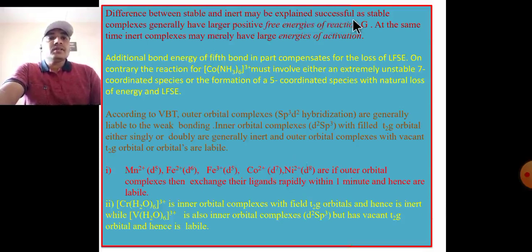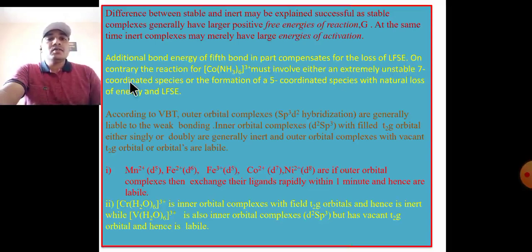The difference between stable and inert may be explained as follows: stable complexes generally have larger negative free energy of the reaction, that is delta G. At the same time, inert complexes may merely have large energy of activation. Additional bond energy of the fifth bond in the transition state compensates for the loss of ligand field stabilization energy.